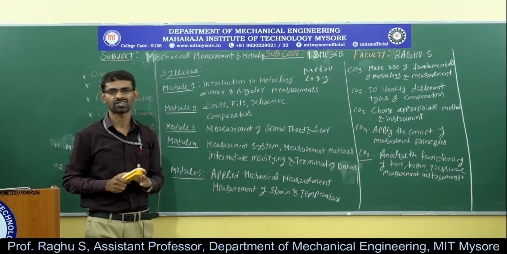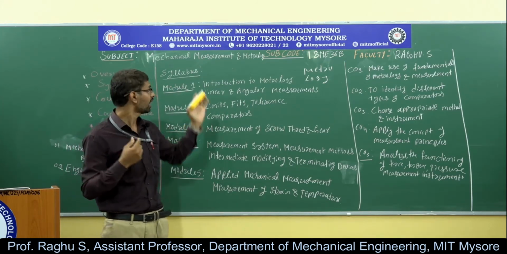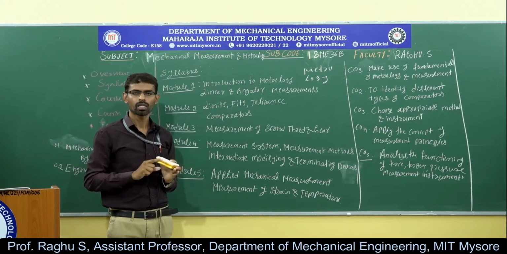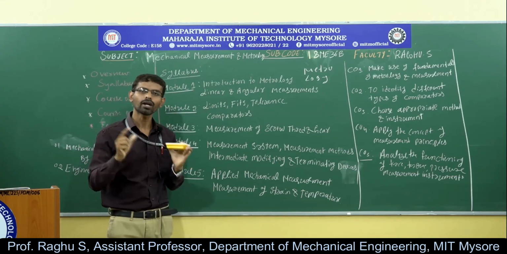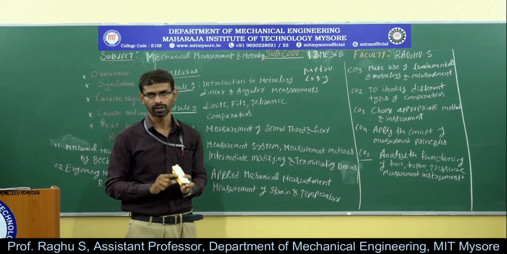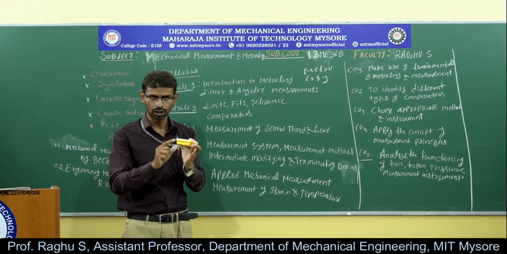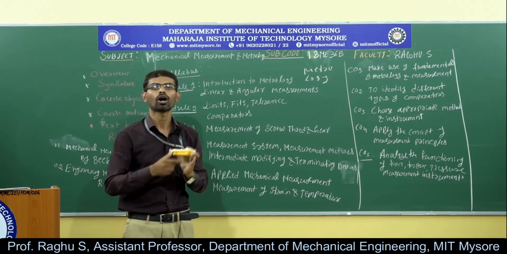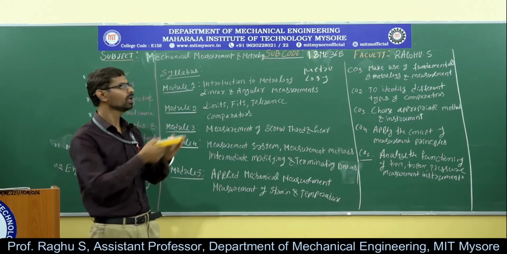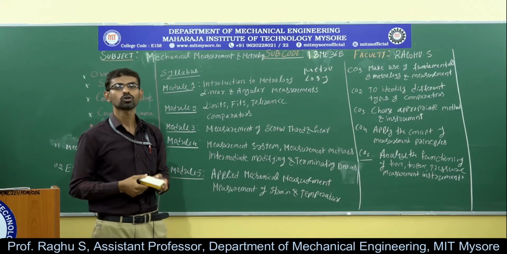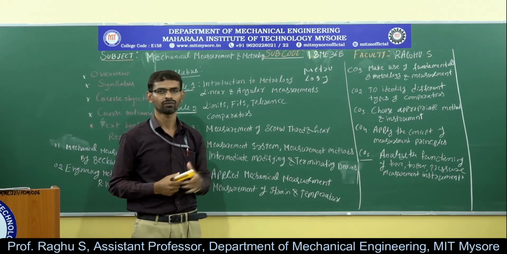Then how do we define a standard? The standard is defined as something that is set up and established by an authority as a rule for the measurement of a physical quantity. In order to measure a physical quantity, we need a standard. That is a rule set up by an authority. That is called a standard. For example, in order to measure a length, the meter is the standard. In order to measure a mass, the kg is the standard. So this is the definition of standard.